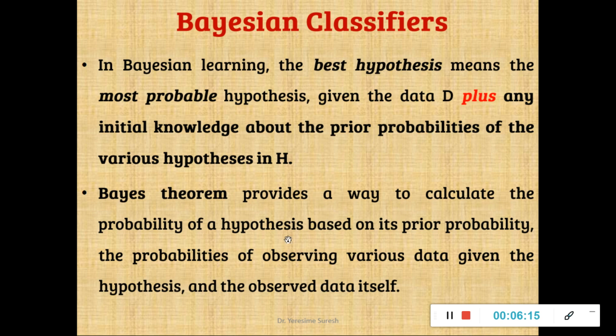It provides a way of calculating the probability of a hypothesis based on its prior probability, along with the probabilities of observing various data given the hypothesis, and the observed data itself. So observed data is your training data set. Prior probability, as I said, is the likelihood that a student is likely to become a topper, and that probability is defined in your Bayes theorem.